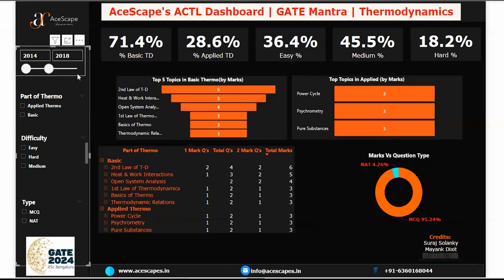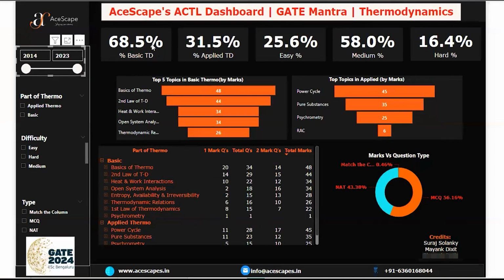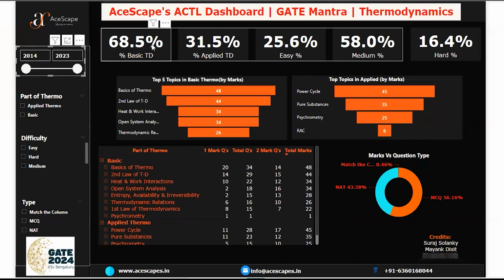So let's talk about the overall analysis, what was done. You can see 68.5% of the questions or marks is carried from the basics of thermodynamics. Now coming to the point, what are the basics of thermodynamics questions?